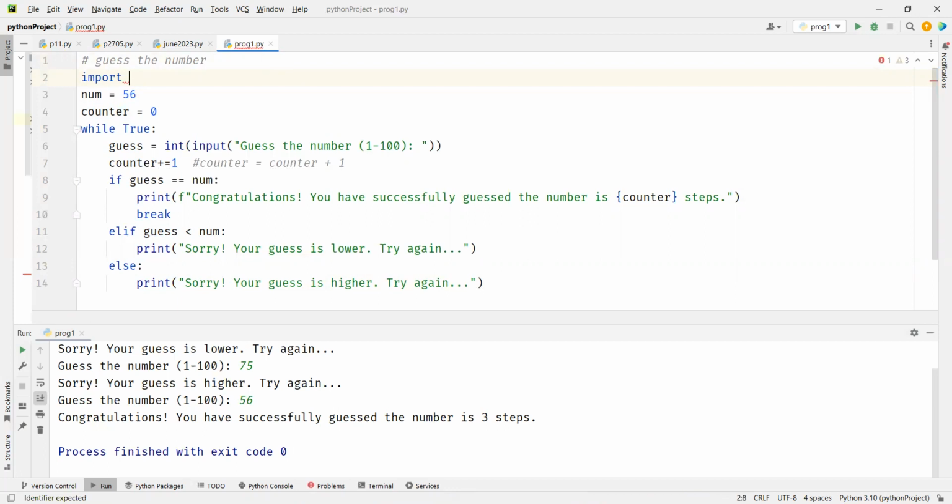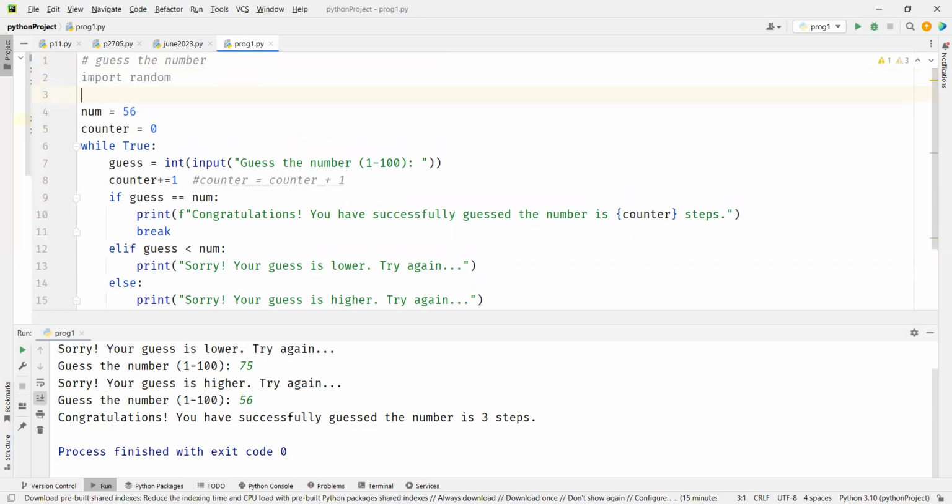Modules are single Python files which will have a lot of functions, a lot of functions which are related. The module name is nothing but the file name. So if I create this file as a module, this module will be called prog1. So the file name is the module name. When I say import random, I mean give me all the functions only, not independent code. So that's why this is not a module. We need to write functions here, then it becomes a module. So I'm saying give me all the functions that are available in the random module.